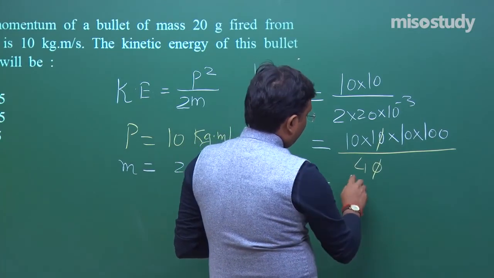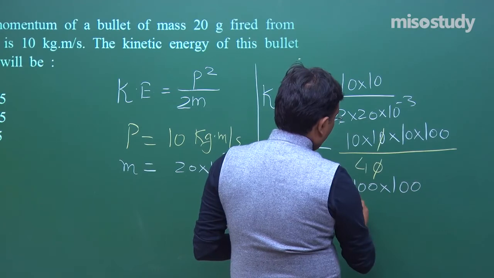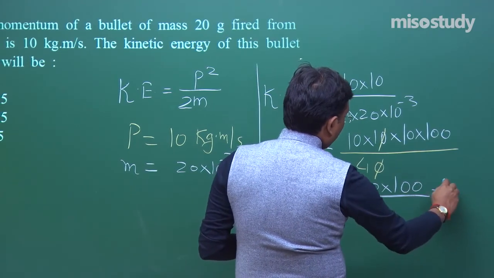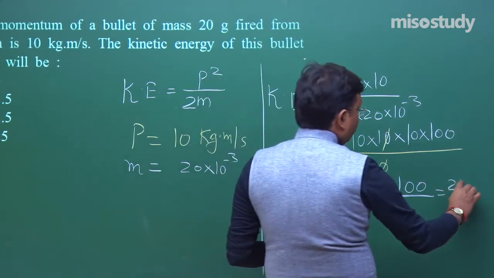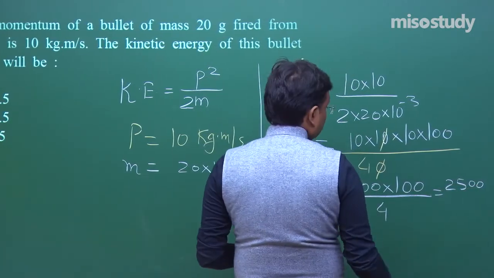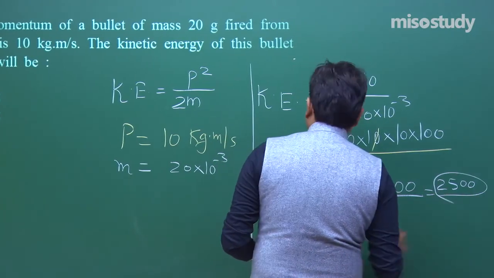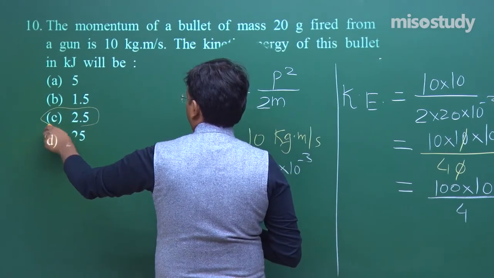You will get 100 into 100 upon 4. So it's going to be 25, that is 2500. So kilo means 2.5 kilojoule. 2.5 kilojoule. So this is your correct answer.